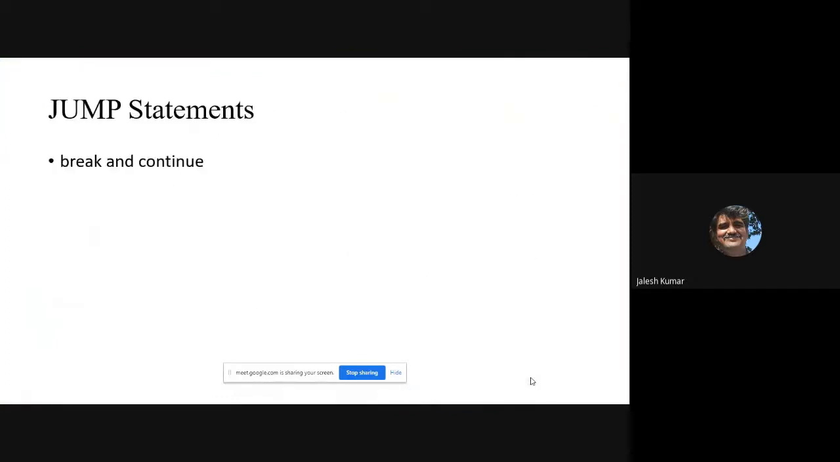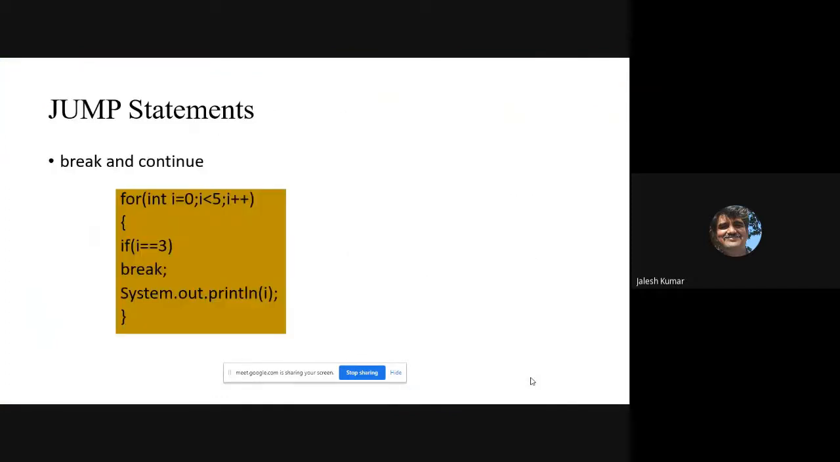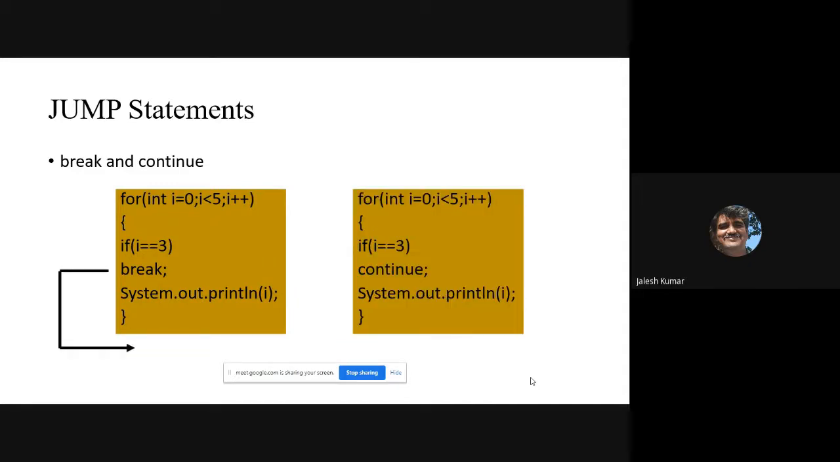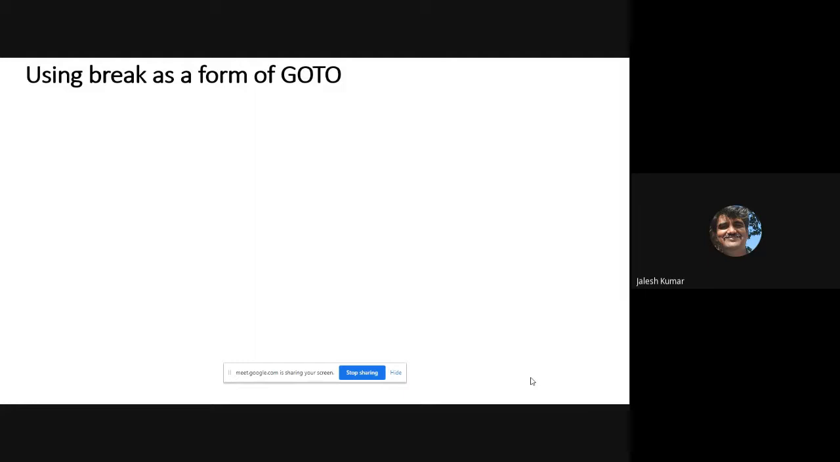See, break and continue. This is what we discussed, and I also told you that break will take you out of the loop, and continue means it will discard that particular condition and continue with the rest of the things. That's how break and continue work. Our interest, along with break and continue, is in their use as a form of goto, that is, a civilized way of handling goto.